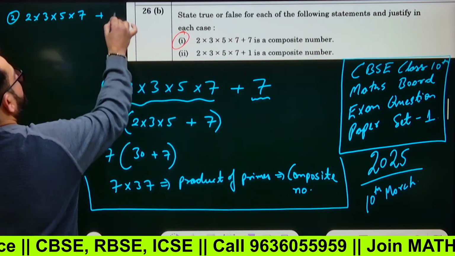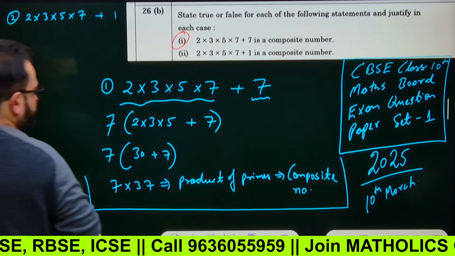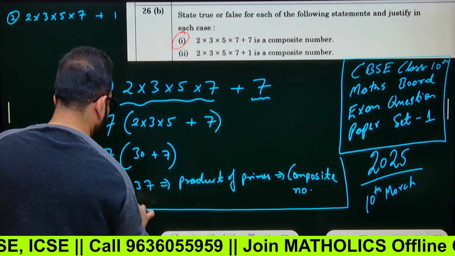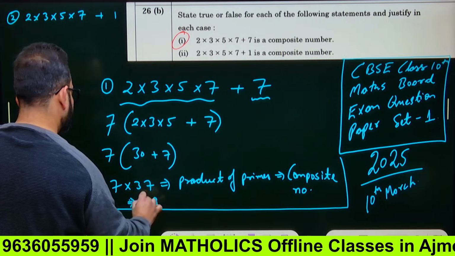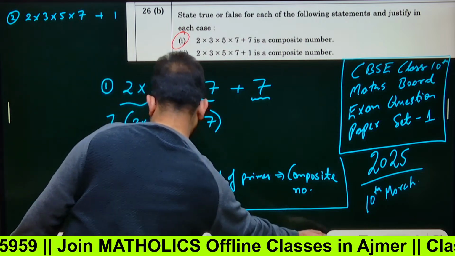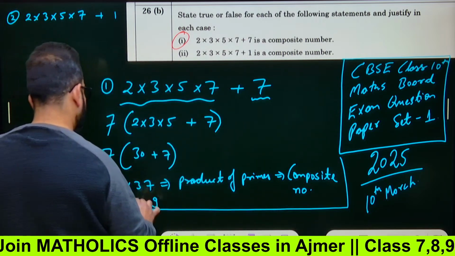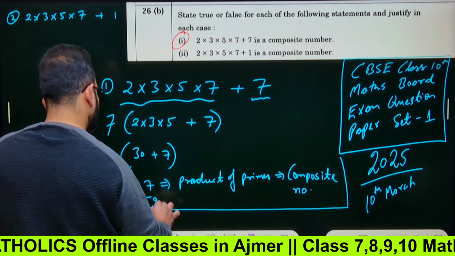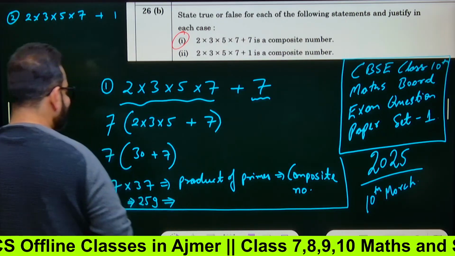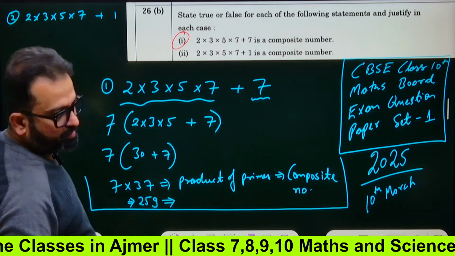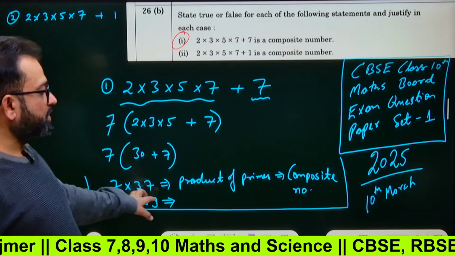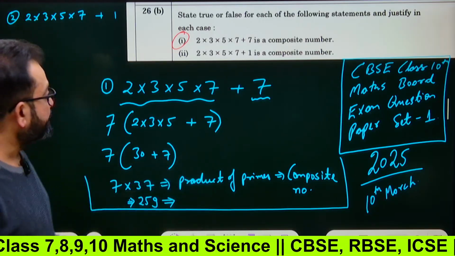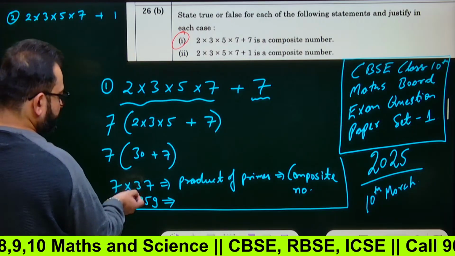Plus 1. So you can write it in multiplicative form also. 7 into this, 7 7 is 49. 7 3 is 21. 259. And we know that it is expressible as a product of primes. So it is a composite number. Okay.